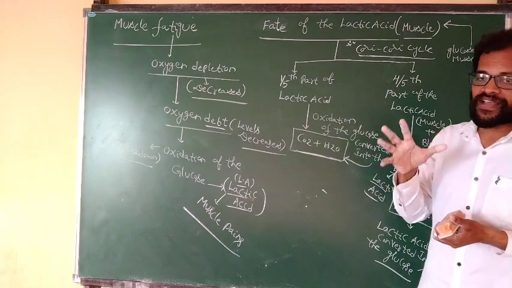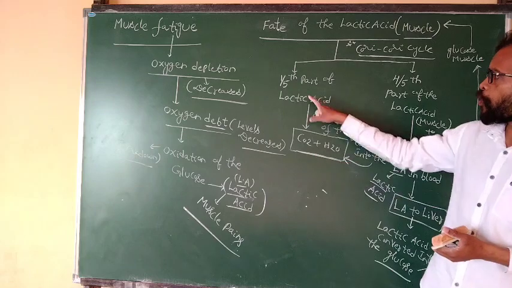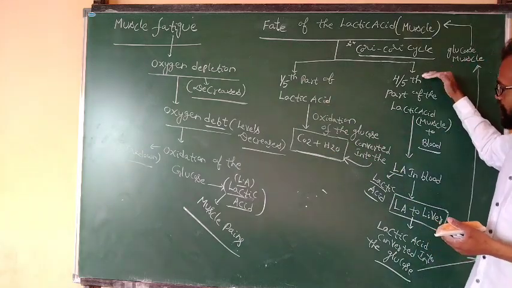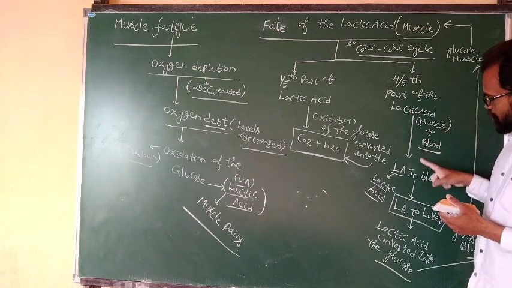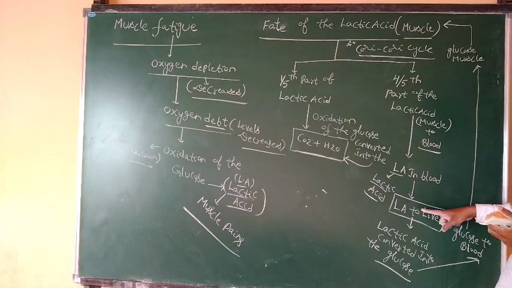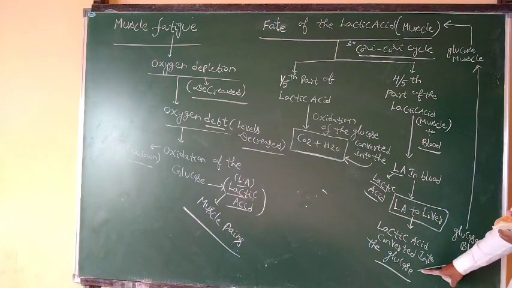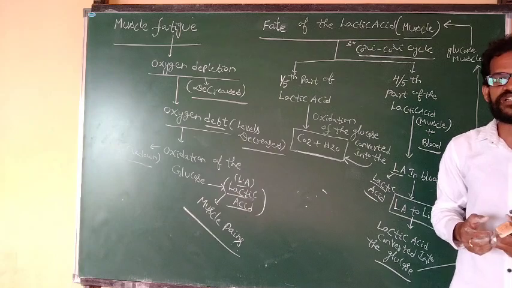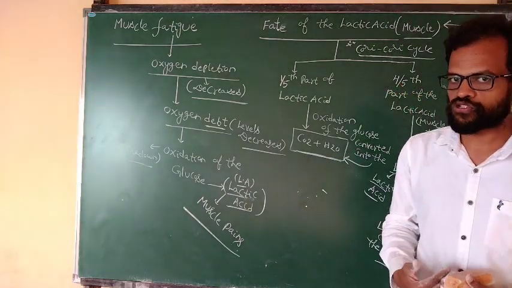Whenever more lactic acid accumulates in our body, 1/5 part is converted to carbon dioxide and water, and the 4/5 part accumulates in the muscle and reaches the blood. This lactic acid reaches the liver, where it is converted to glucose. This glucose enters the blood and again reaches the muscles, again giving rise to energy for the muscles.